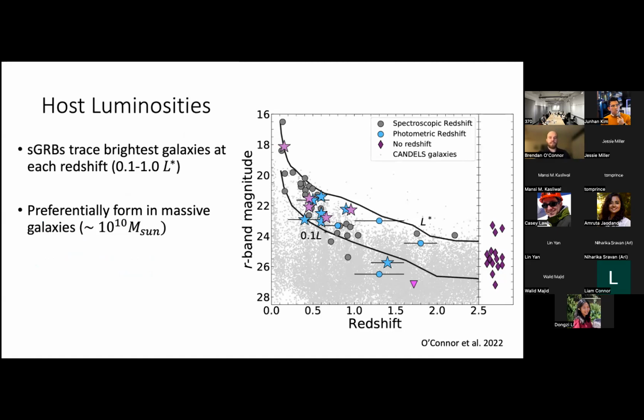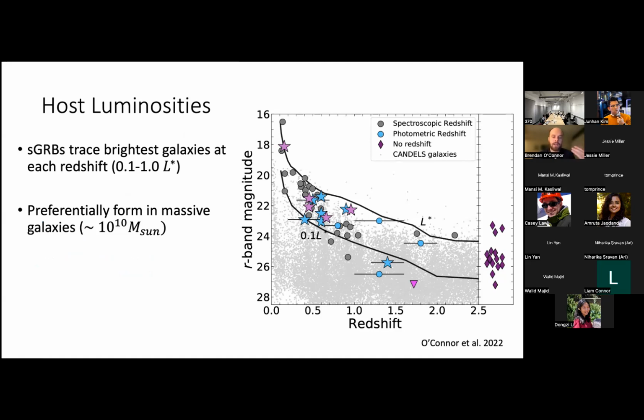So the first thing we did was look at the luminosity of their galaxies with redshift and how it evolves. So on the right, we see this is an apparent R-band magnitude, extinction corrected versus redshift, and we see it's declining, right? These are the host galaxies of short GRBs. These are redshifts from the galaxy. As I said, only a handful actually have it from spectroscopy of the afterglow.